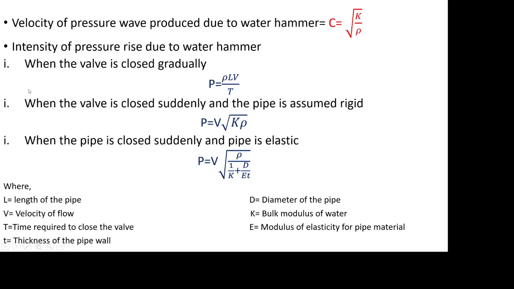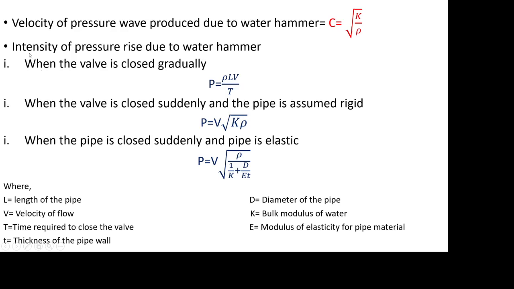Now we will see various formulas that will be used to solve the numericals to find the unknowns. The velocity of the pressure wave produced due to the water hammer, that is C, is given by root K by rho, where K is the bulk modulus of the water and rho is the density of water, that is 1000. Second is the intensity of pressure rise due to water hammer.